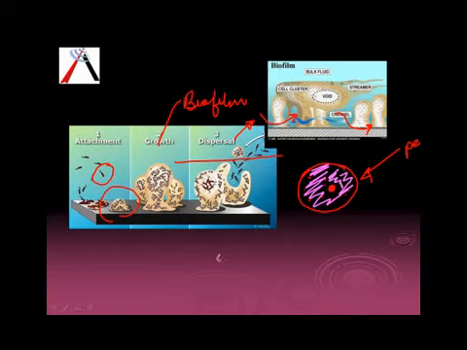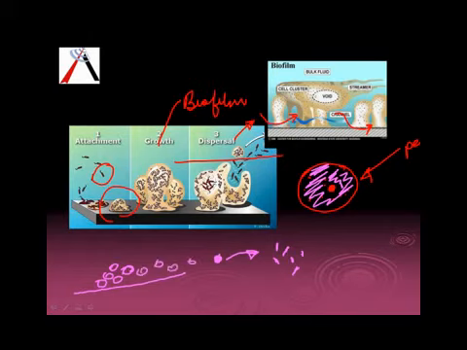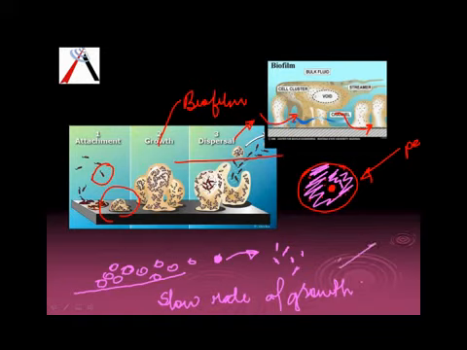Probably one bacteria produces a waste product which can be useful for another bacteria. But one point is there: because of lots of bacteria being in a very small place, these bacteria have a very slow rate of growth. So will you take slow rate of growth as a negative point? Because of the slow rate of growth, they are very resistant to antibiotics. We very well know antibiotics act better on organisms which are dividing. These biofilm organisms have a very slow rate of growth, so that is why they are resistant to it.